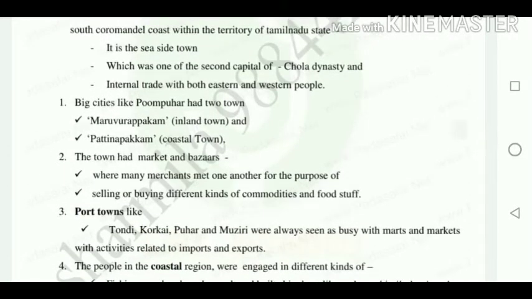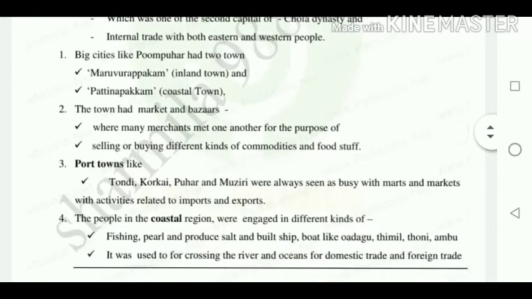The first point is related to Bumbuhar, that is, in big cities like Bumbuhar there are two towns: one is Marurupakam and the second is Patinapakam. Then they talk about the big bazaars and port towns, how they helped the coastal region people, and what activities the coastal region people were involved in during that time.